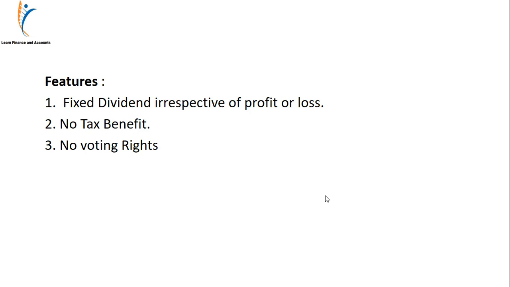Now in this case, dividend is fixed. Why is it called dividend? Because it is given on shares. So the first feature is that dividend is fixed irrespective of profit or loss, the second feature is no tax benefit, and the third feature is no voting rights. Voting rights were there in case of equity shares, but in case of preference shares, voting rights are not there.